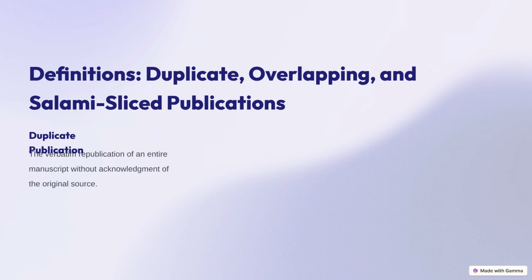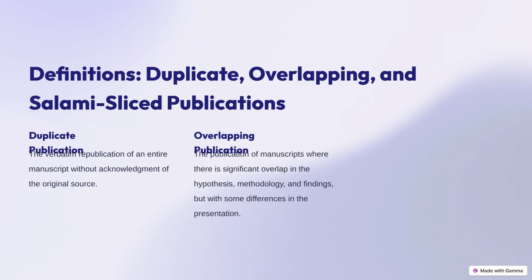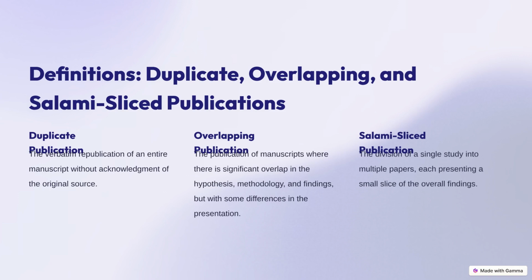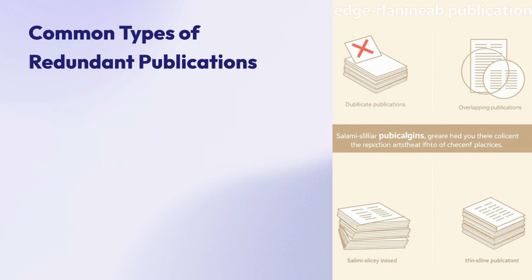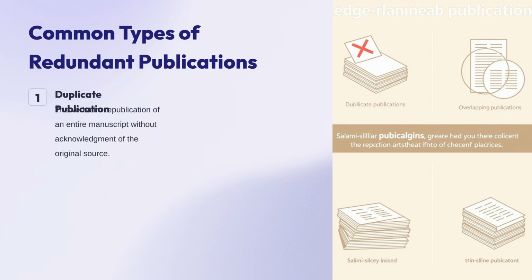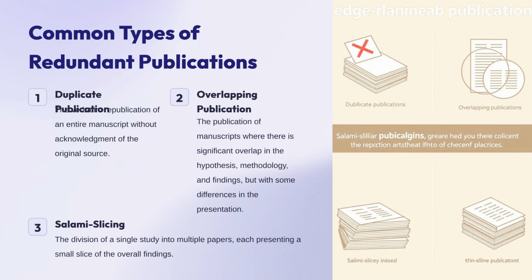Duplicate publication refers to republishing an entire manuscript verbatim. Overlapping publication involves significant similarity in hypothesis and methodology, while salami slicing means breaking one study into several smaller, fragmented papers. To summarize, these common types of redundant publication all represent a departure from standard ethical practices. Whether it is a full duplicate, an overlapping manuscript, or sliced findings, each can compromise the integrity of the scientific record.